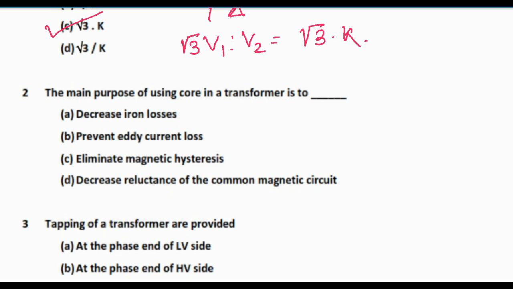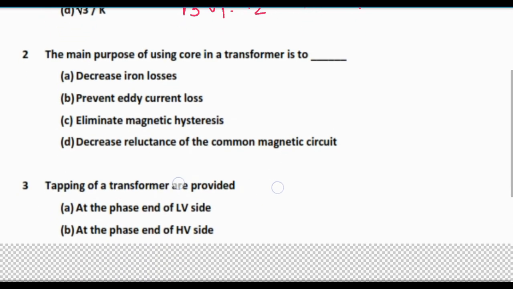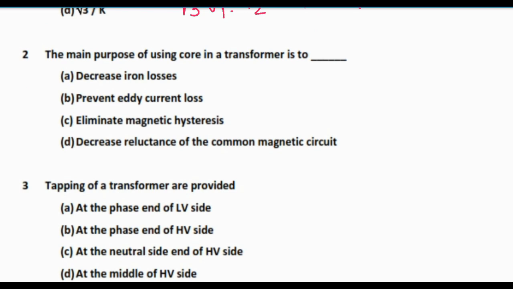So the next question is: the main purpose of using core in a transformer is to: option A, decrease iron loss; option B, prevent eddy current loss; option C, eliminate magnetic hysteresis; option D, decrease reluctance of the common magnetic circuit. So this is option D, decrease reluctance of common magnetic circuit, because if there is no core, what will happen? There will be air, and air has higher reluctance than a magnetic material. So the flux which will link primary to secondary will be less in comparison to the condition where there is a core.